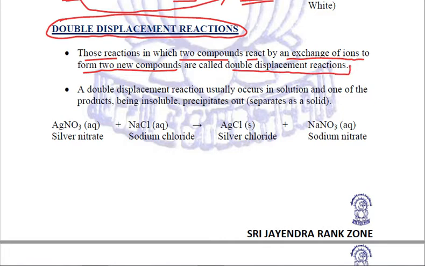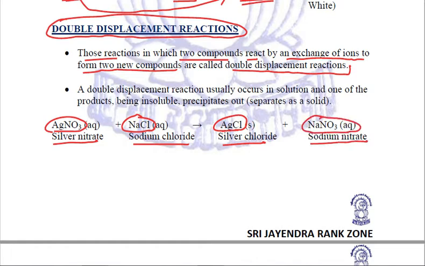For example, silver nitrate AgNO3, when it reacts with sodium chloride NaCl, then double displacement takes place. Silver chloride AgCl along with sodium nitrate NaNO3 is formed. If we observe what exactly is happening, initially NO3 was with Ag and Cl was with sodium, but it has been interchanged.